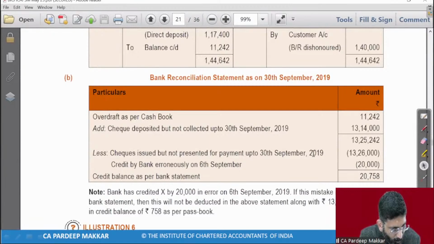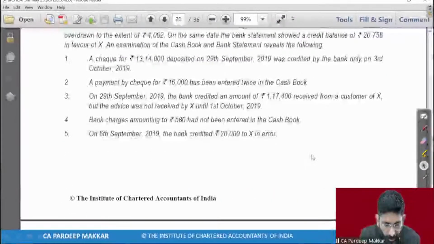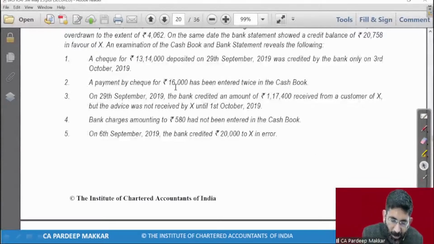Point number 2, I think I have done it. A payment by check for rupees 16,000 has been entered twice in cash book. So this is very simple beta. What has been done? Let's come to rectification of error.